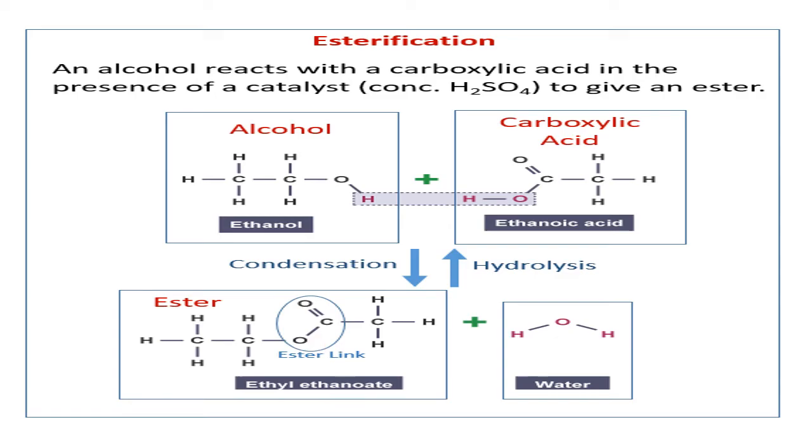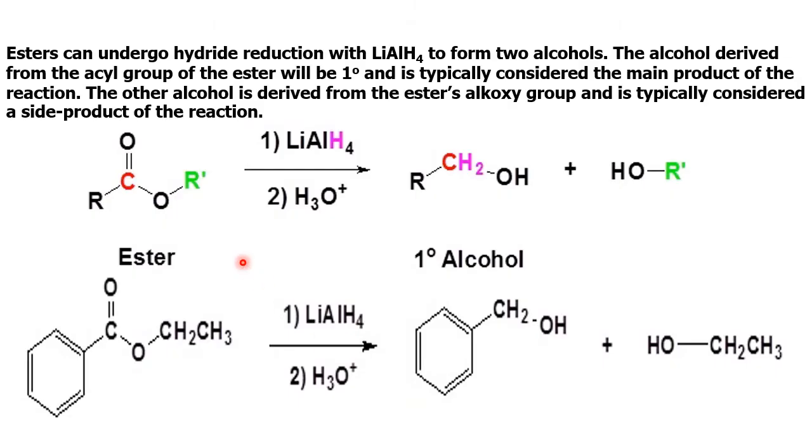Once the ester is ready, either by hydration, reduction, or any other method, hydrolysis of a simple ester also gives back the alcohol and the carboxylic acid. Therefore we will go for the reduction process. So now esters are taken with a reducing agent, giving RCH2OH. Here the most important point is that esters can undergo hydride reduction with lithium aluminum hydride to form two alcohols.